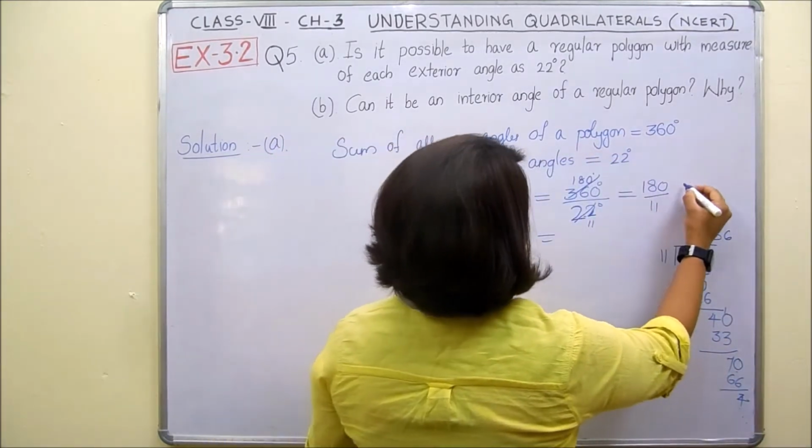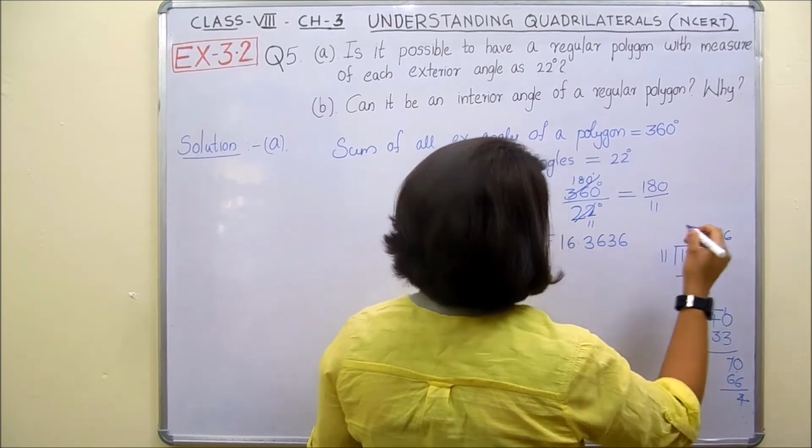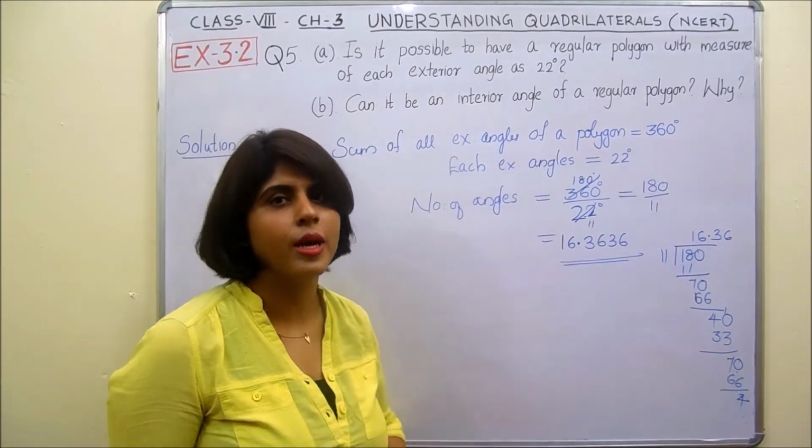Okay, so what would be its value? It is 16.3636 etc.